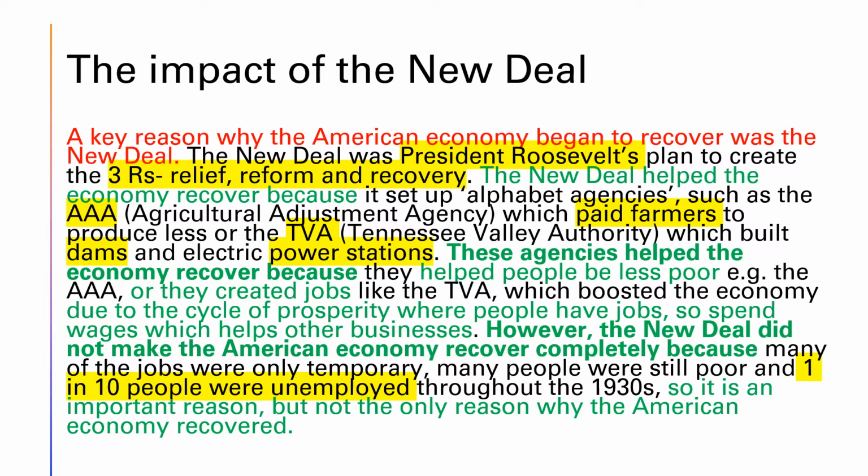This is really good because it's got some specific knowledge. You can see all that in yellow, and you've got that explanation, that repeating of the question wording. What you don't want is this paragraph to be a random description of whatever you can remember about the New Deal, because that's not going to answer the question. It'll get you some marks if you can't explain it.